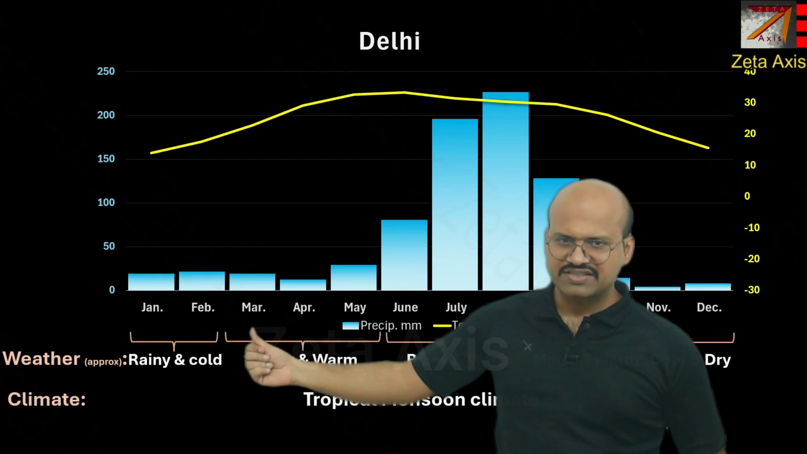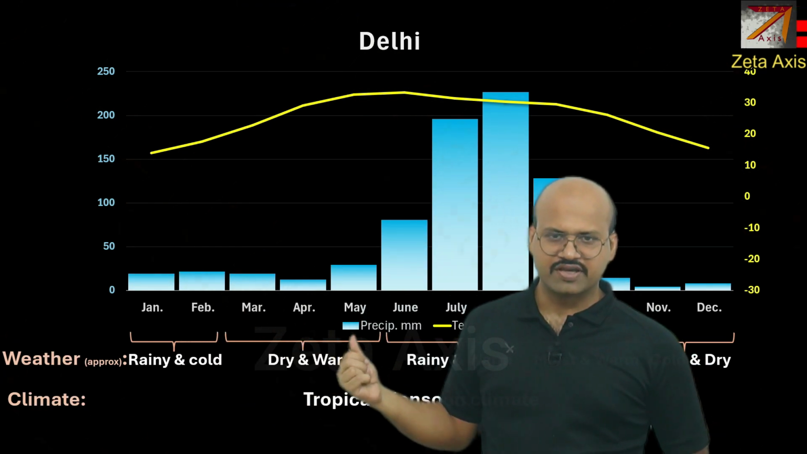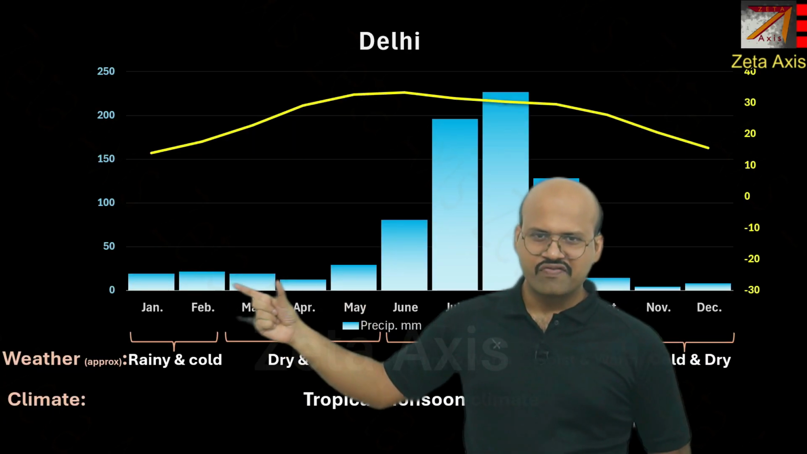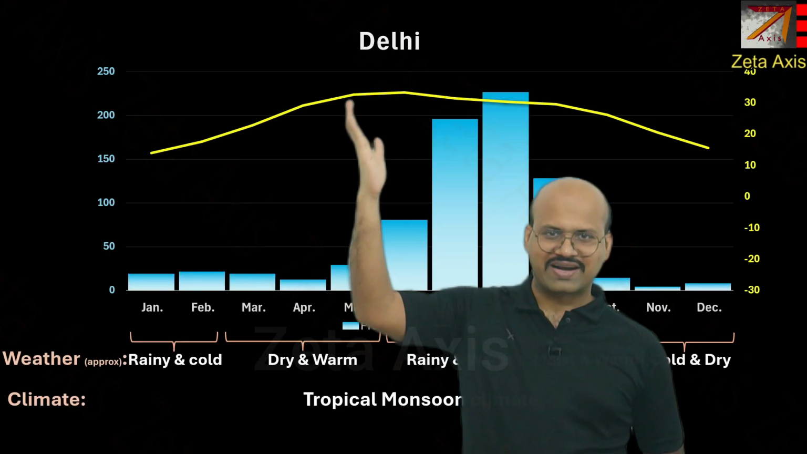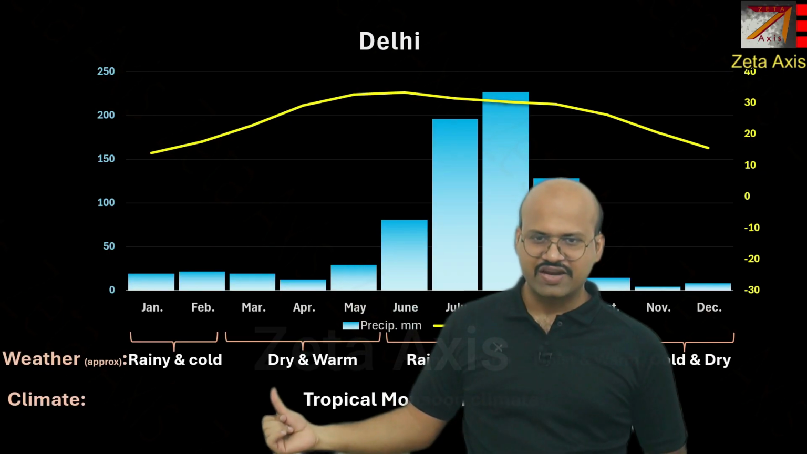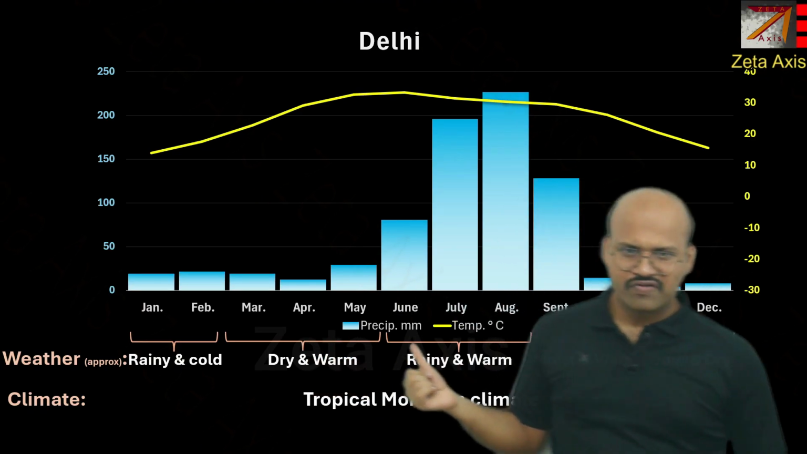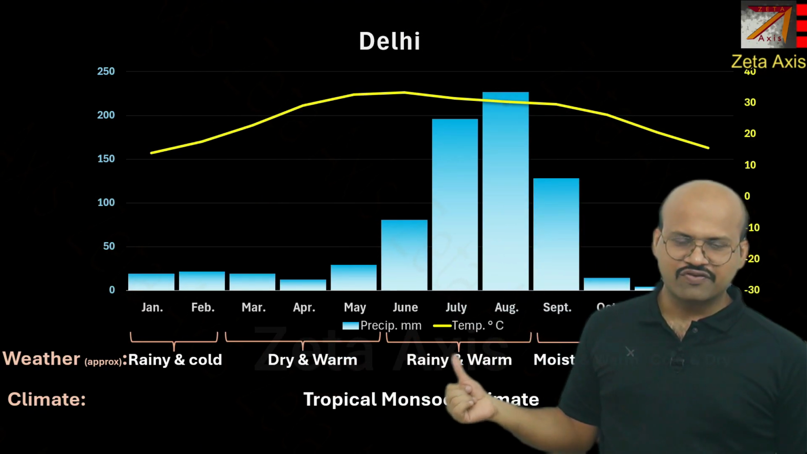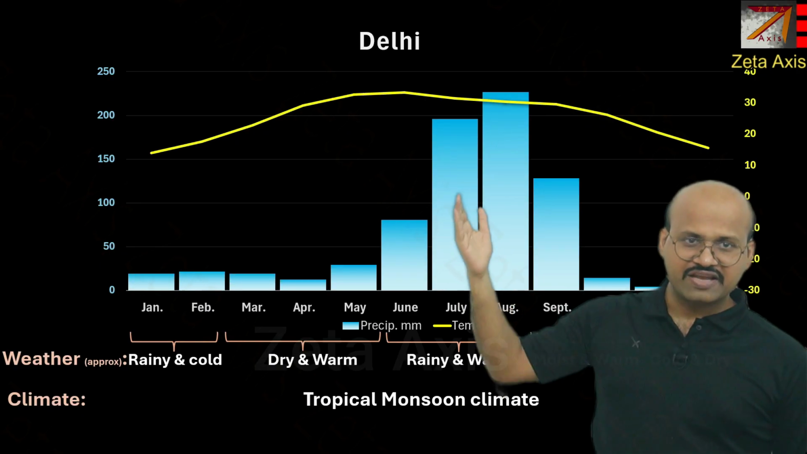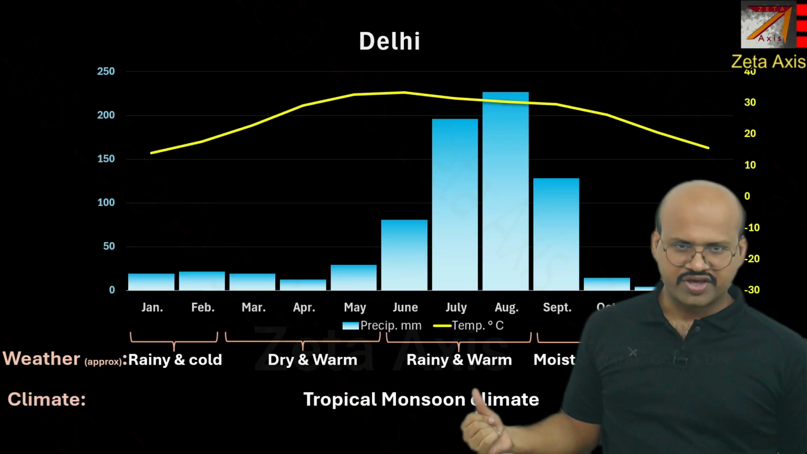When we come to March and April, it is very dry and warm, and this continues till May. So here the rainfall is very less or insignificant rainfall occurs and the temperature also rises. Therefore, it is dry and warm weather during the March, April and May period. When we come to June, July and August, we see a rainy and warm period. Temperature is high. Rainfall is also very high. Therefore, we have rainy and warm weather.